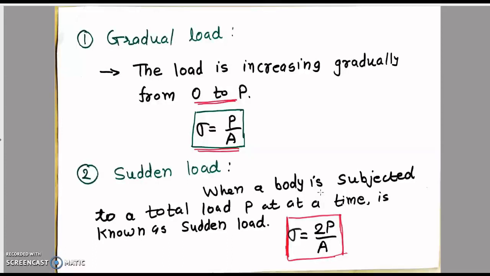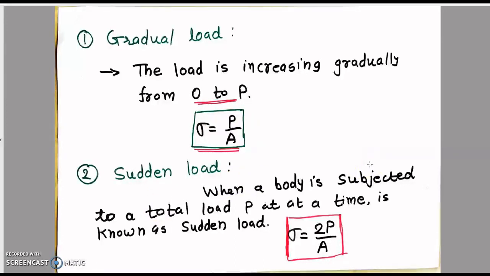So in gradual load, we apply the load on the body from minimum to maximum. 0 is the minimum and P is the maximum. So stress is equal to load upon area during the gradual load. If we have to find out the stress during the gradual load, by using this equation we can find out the stress.